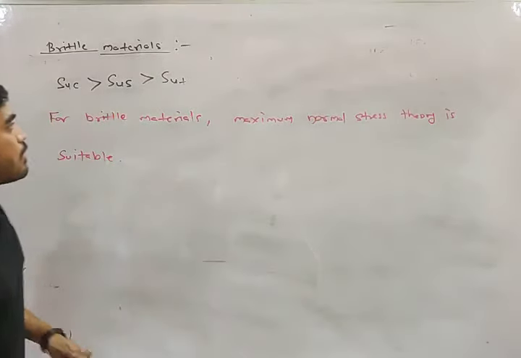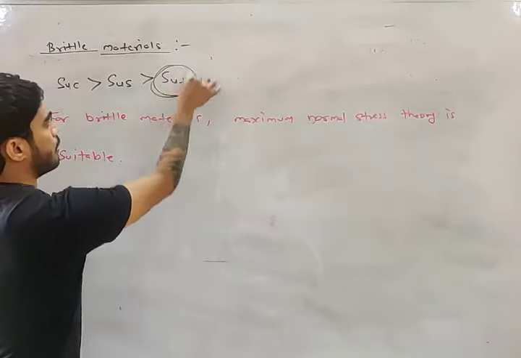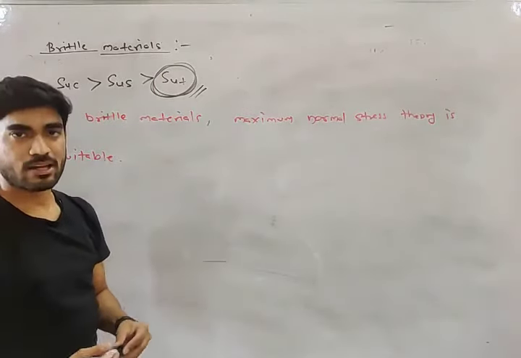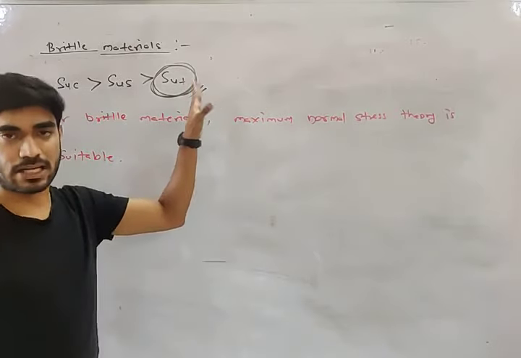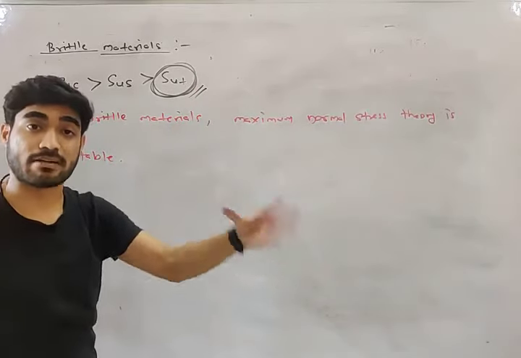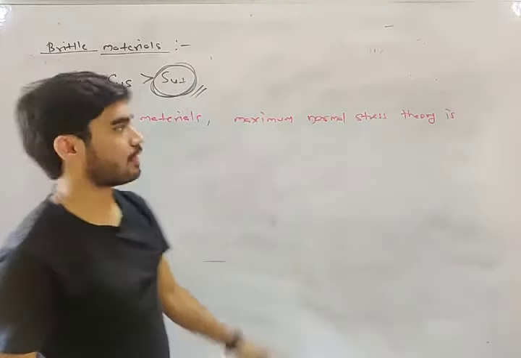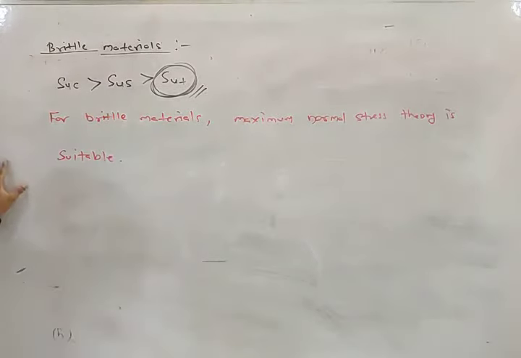And why? Because they fail under normal stress. This is the least strength. They are weakest in tension, so they will fail due to tension, meaning normal stress. That's why normal stress theory will be suitable. You can't use shear stress theory in this case.